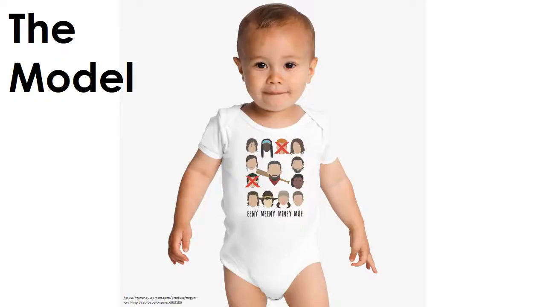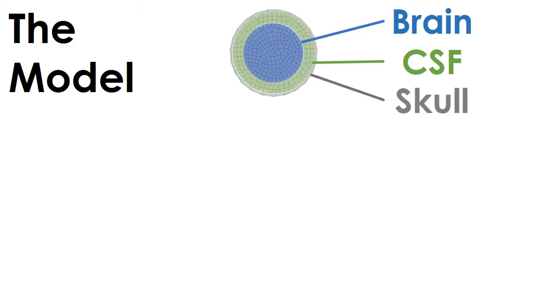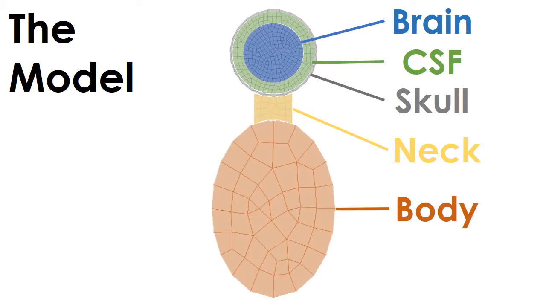A two-dimensional model was built in Abaqus. We dimensioned our model to that of an 18-month-old. The parts modeled included the brain, simplified as a circle, with the brain surrounded by another circle modeling the cerebrospinal fluid. The skull then surrounded the CSF. All parts of the head were simplified as elastic materials with infant properties from Roth et al. 2006. The neck was also modeled as an elastic material using the elastic modulus implemented by Sullivan et al. in their experimental infant fall study. The neck connected the skull to the body, which was modeled as an oval with a mass of an 18-month-old.